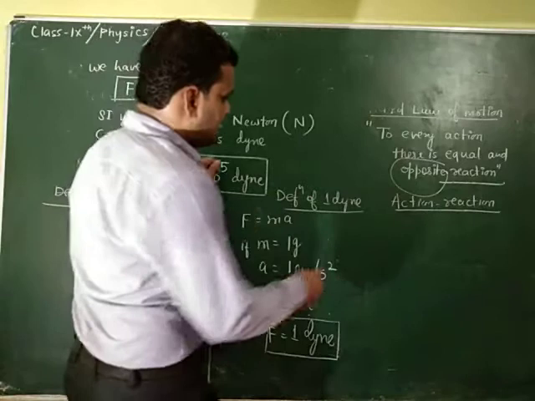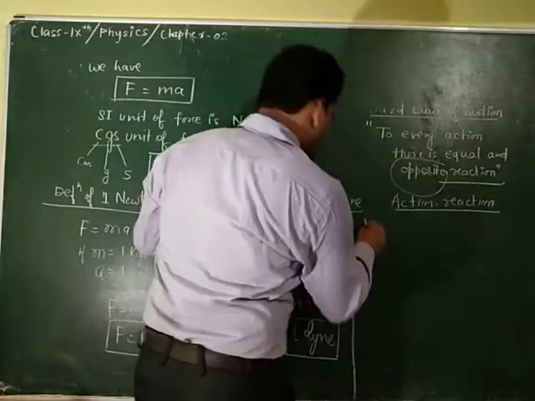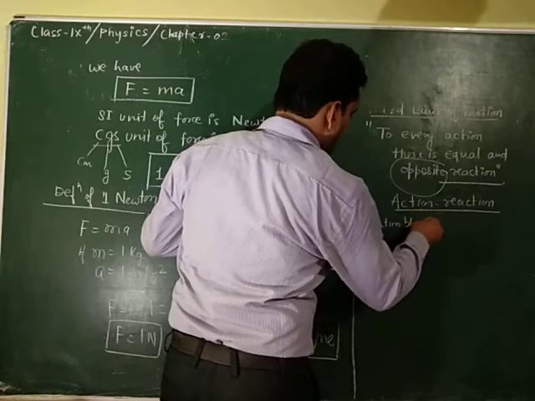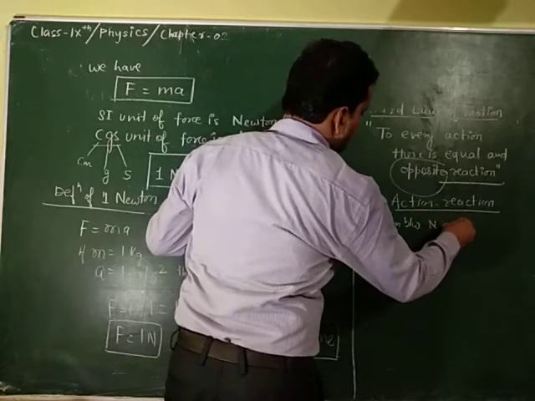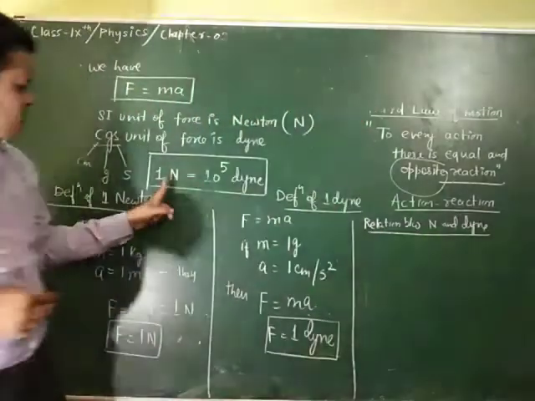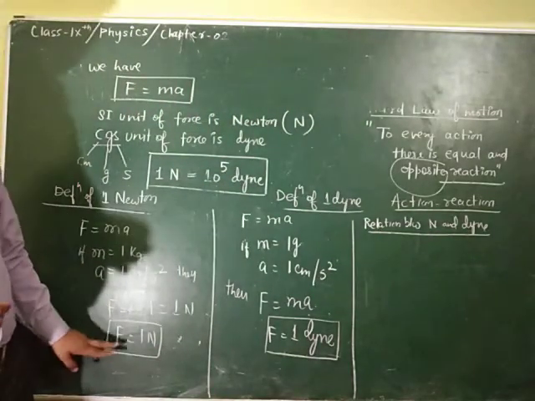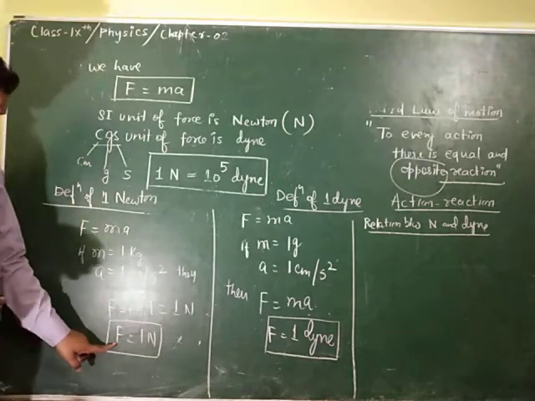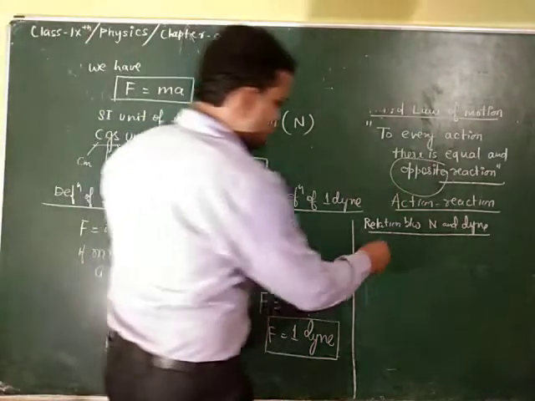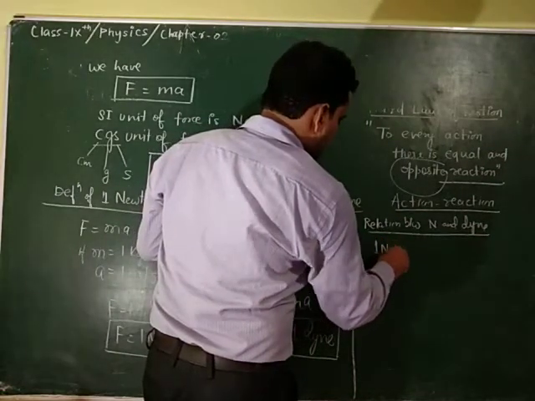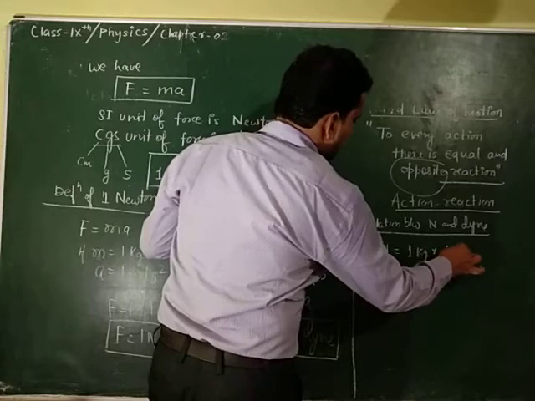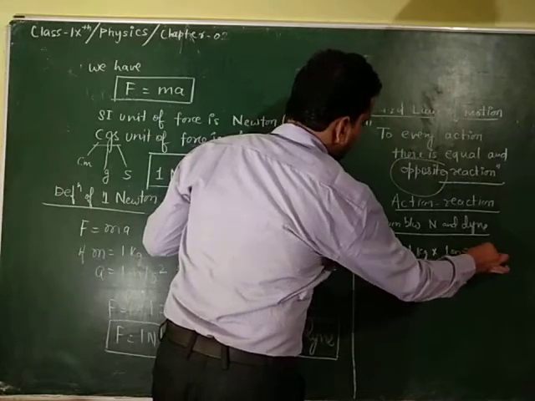Now we will find the relation between Newton and dyne. We have already written it, but I will prove it. So what is the definition of force 1 Newton? 1 Newton is equal to 1 kg multiplied by 1 meter per second square.